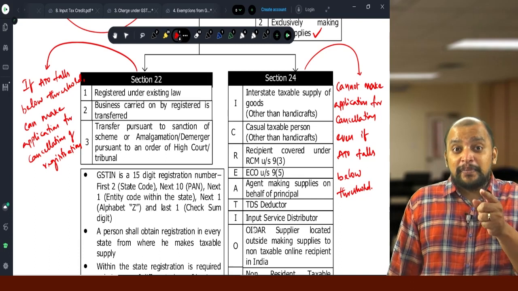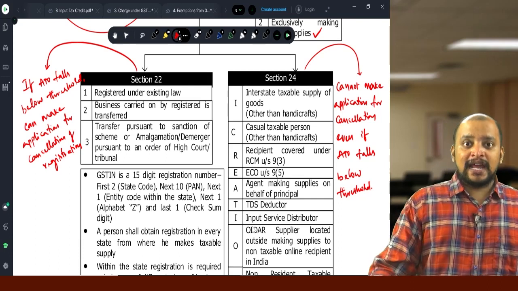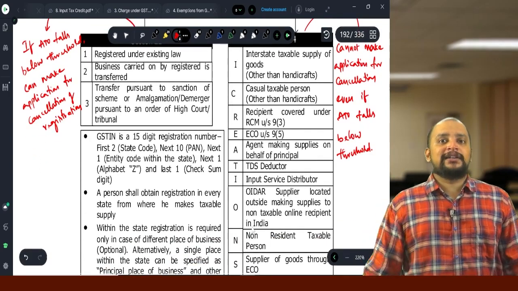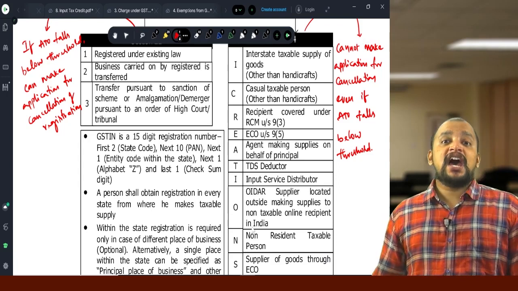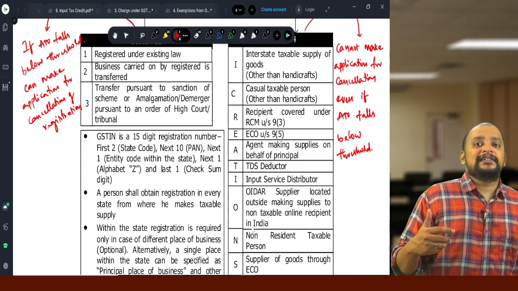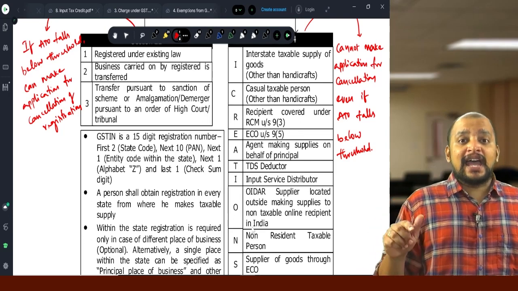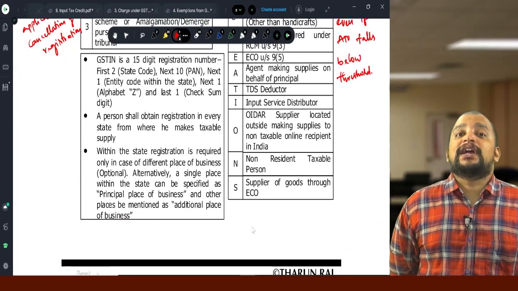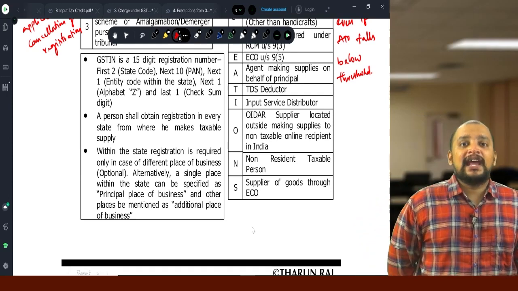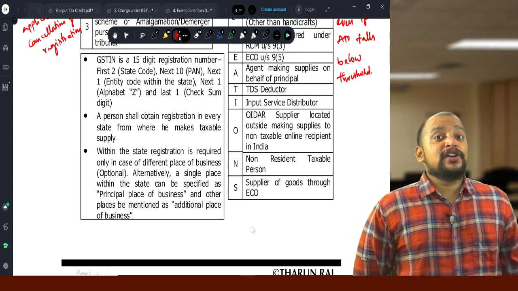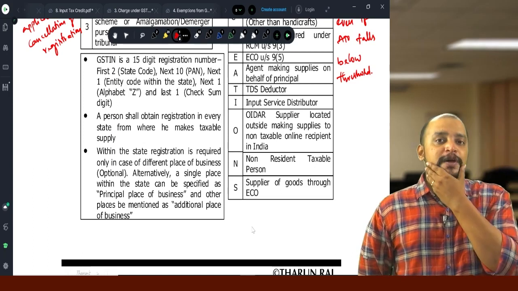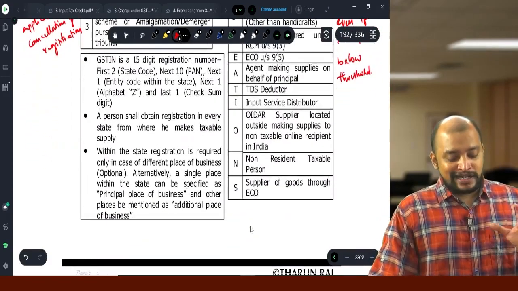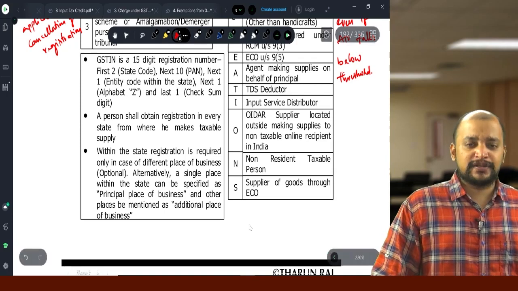Then R, recipient liable to pay GST under RCM, section 9 subsection 3. Then E for e-commerce operator. A, agent making supplies on behalf of principal. And T, TDS deductor. I, input service distributor. And O, that is OIDAR supplier located outside India. And N, NRTP. Then S, supplier of goods through e-commerce operator, only goods through e-commerce operator, not supplier of services through e-commerce operator. So these people are compulsorily required to get registered irrespective of the threshold limit.